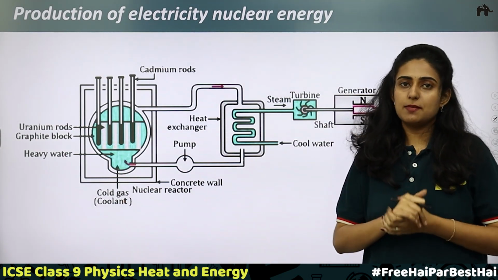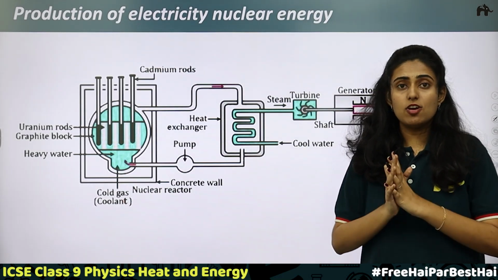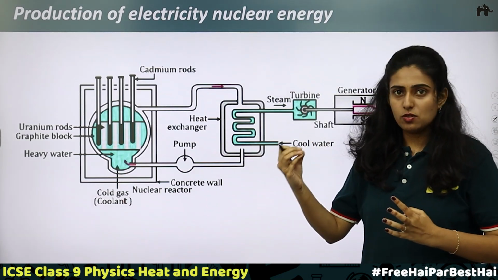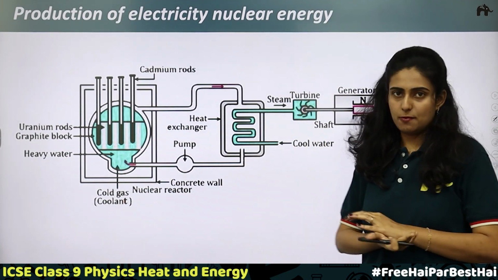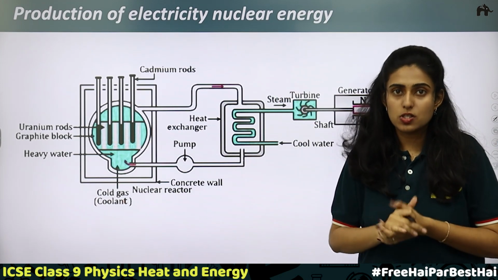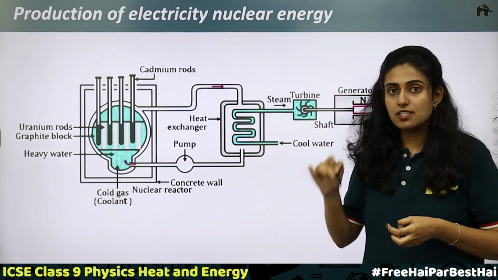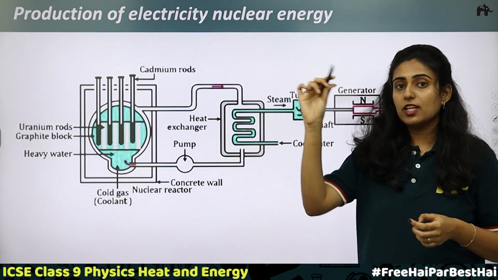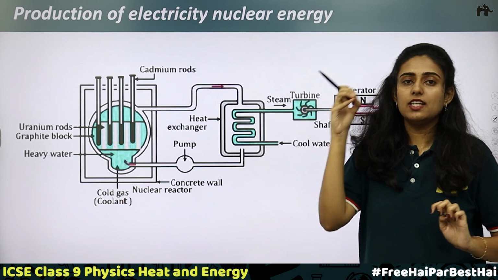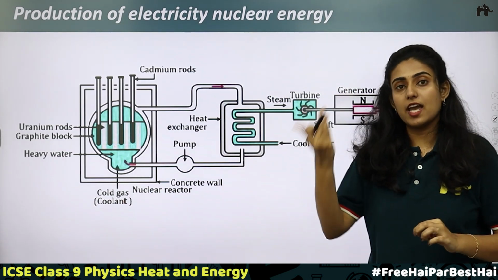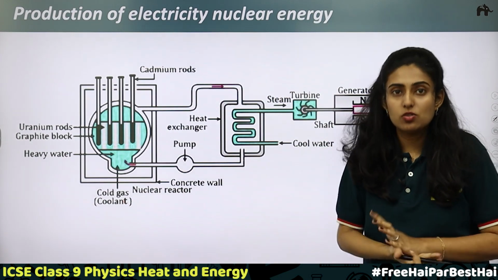Okay, and a tremendous amount of energy, about 200 MeV of energy is produced. So here what happens is the 3 neutrons that are produced can go and strike other uranium atoms. Again many neutrons will be produced. When 3 neutrons strike 3 different uranium atoms, for each case 3 neutrons will be produced. Total 9 neutrons will be produced. These 9 neutrons will now strike 9 other uranium atoms. Then what happens? 27 neutrons will be produced.